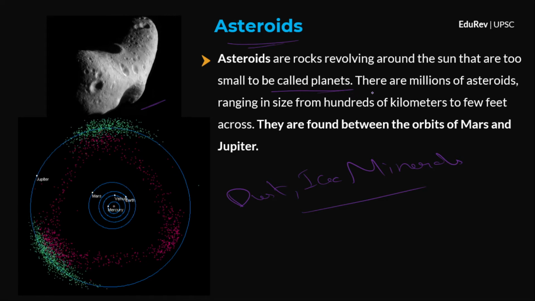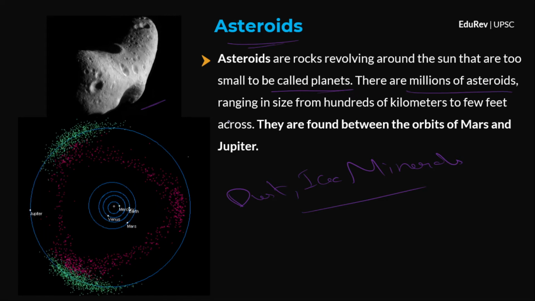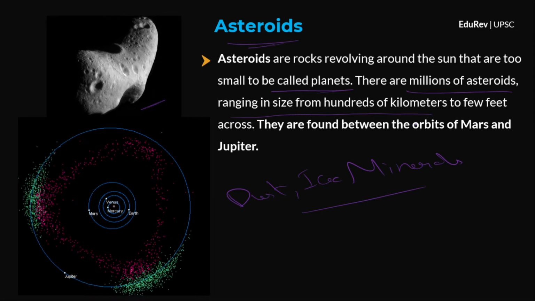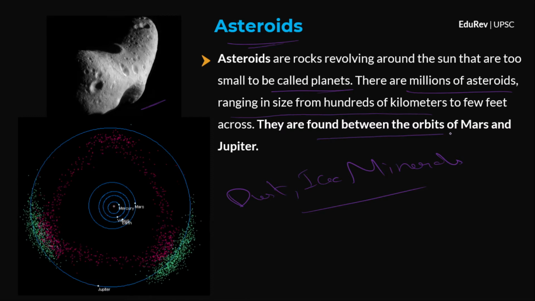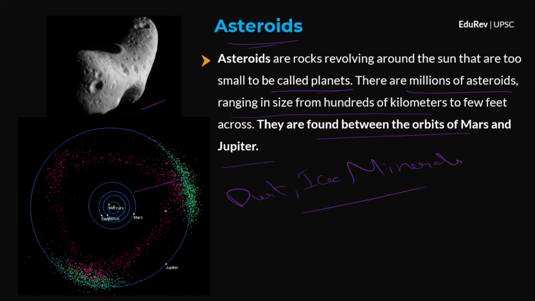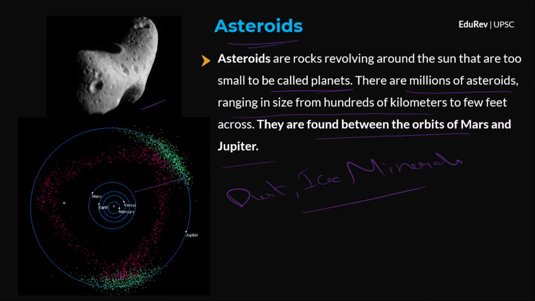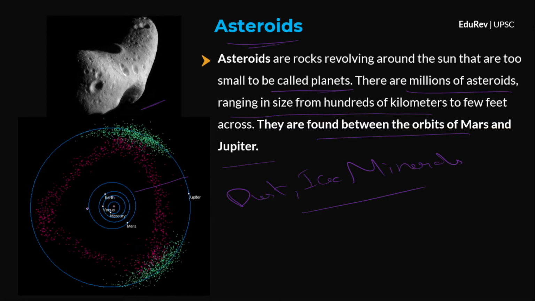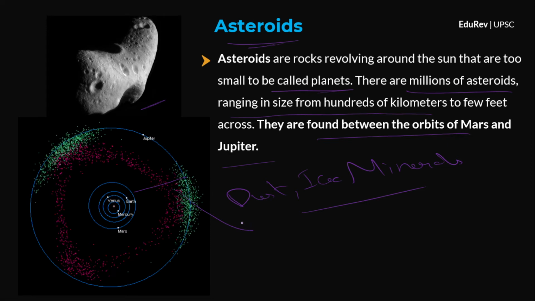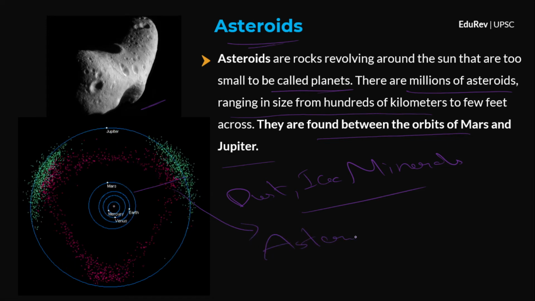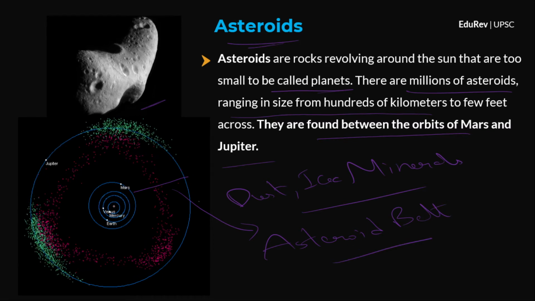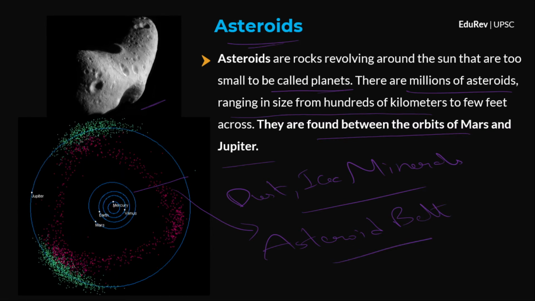I hope you're understanding. And there are millions of asteroids ranging in size from hundreds of kilometers to a few feet across. And they are found between the orbits of Mars and Jupiter. So, between the orbits of Mars and Jupiter, you have millions of asteroids which are revolving around the sun. And these are simply space rocks, which are too small. Now, this area is simply called the asteroid belt. Okay, so I hope you understood what are asteroids.